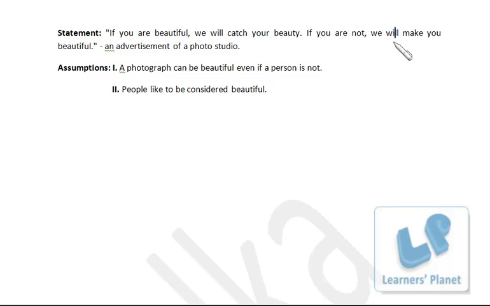Now here we are having the same statement: if you are beautiful will catch your beauty, if you are not will make you beautiful. An advertisement of a photo studio. Now the first assumption: a photograph can be beautiful even if a person is not. Yes. See, if this is the advertisement given by the photo studio, that means there is some confidence in the mind of the author that a photograph can be beautiful.